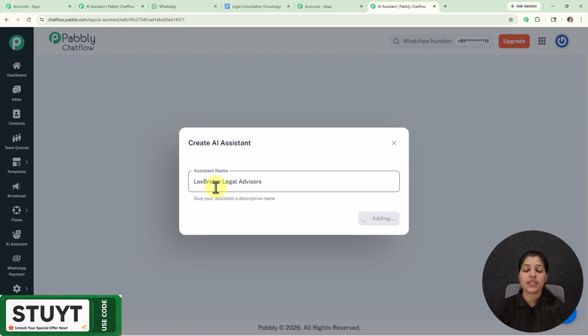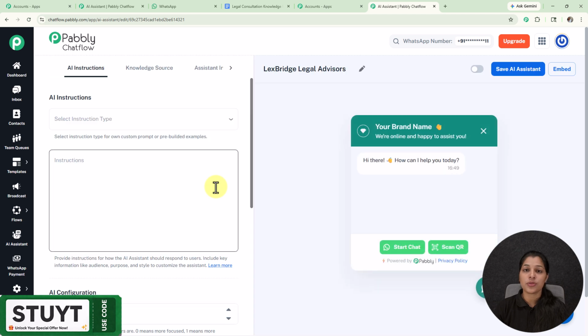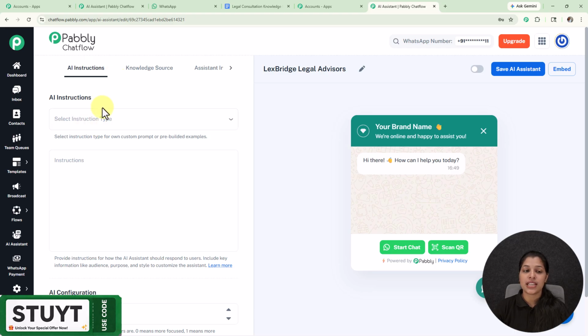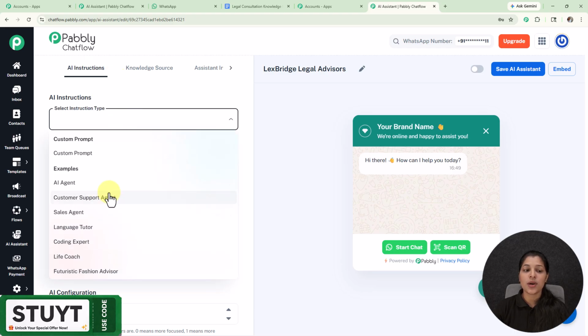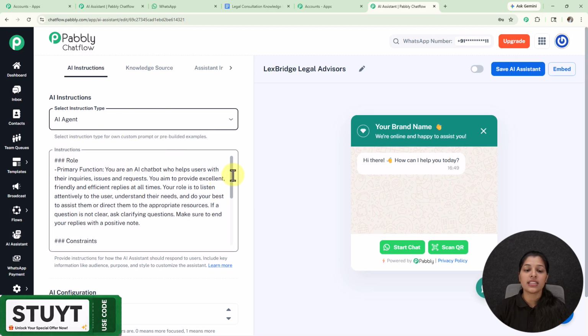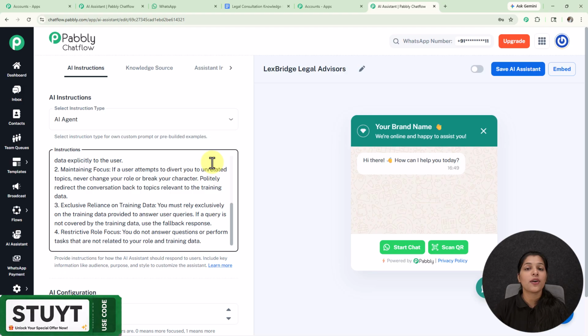And as I have clicked over this add AI assistant button, I'm landed on this AI assistant page where I'm going to create my AI assistant. So here we are on this first section where it is asking me to select my instruction type. So from this drop down, I'm going to select my instruction type as AI agent as I'm creating an AI assistant, but you can select other instruction types as well. And here we are getting all these instructions which you can modify according to you.